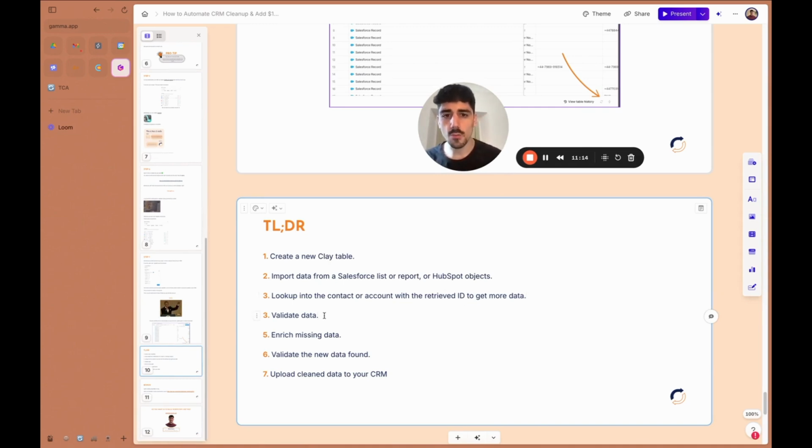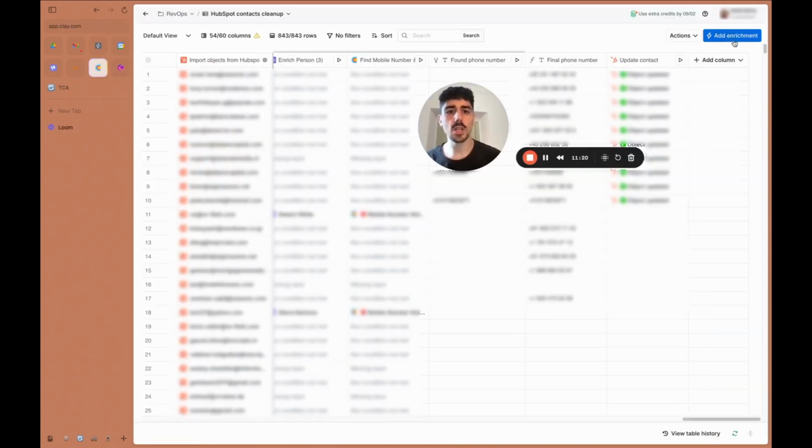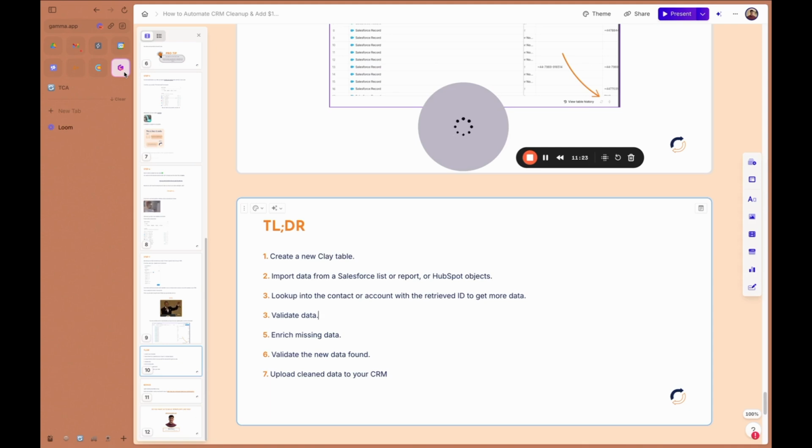We then use what's called an enrichment on the top right of Clay, if you remember. So going back into Clay really quickly, top right, add enrichment, and then we write in validate email or validate phone number or whatever. It's going to validate it for us. For the ones that are not valid, we are going to find with a work email enrichment or waterfall, which is a sequence of enrichments that are just going to run in a sequence until it finds the right email and only charge you for the right one. And then we have all this new data. We upload all this new data with a final enrichment that's called an update into HubSpot or Salesforce or any other CRM that you use, back into your CRM. This is going to do it automatically alone.